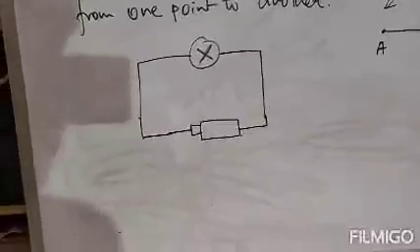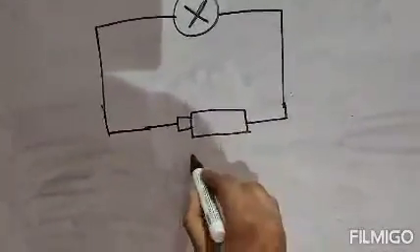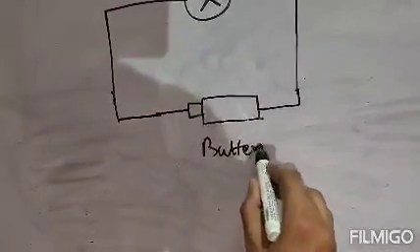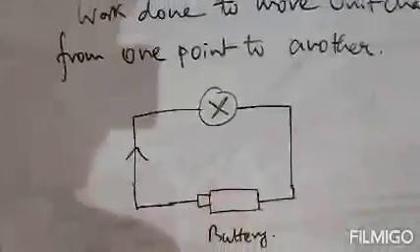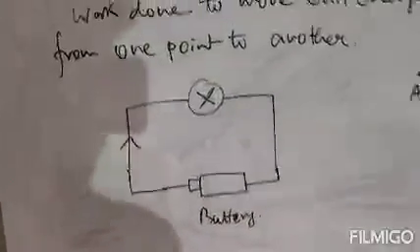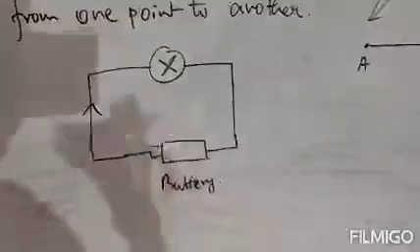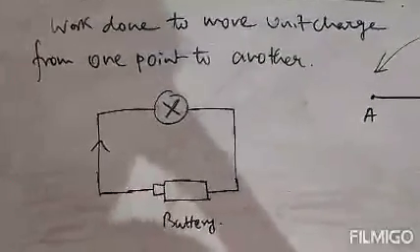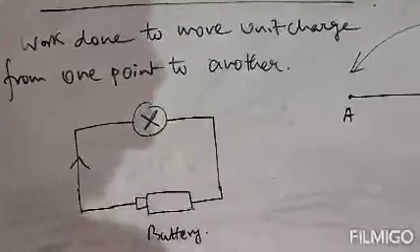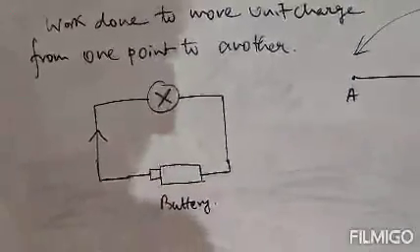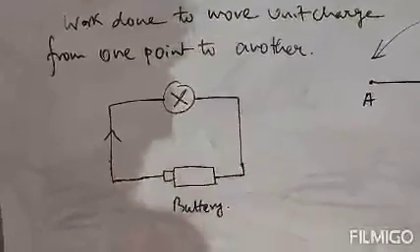This is the circuit, this is your battery, that is the source of current, and the current is flowing through this direction. Clear? So always remember, current always flows, or charge always flows, from high potential to low potential. Charges always flow from high potential to low potential.